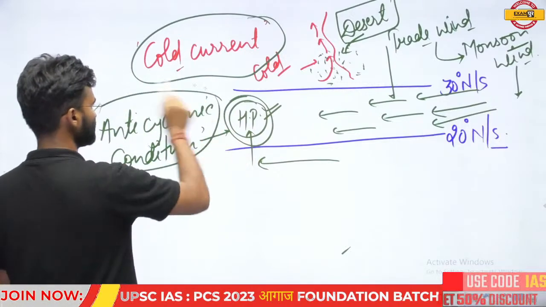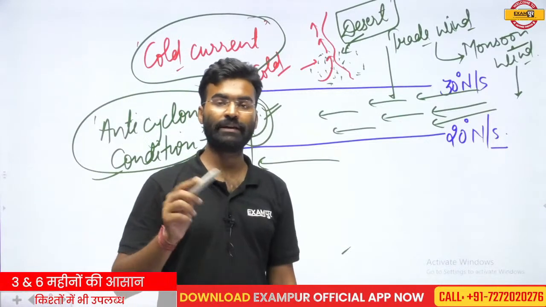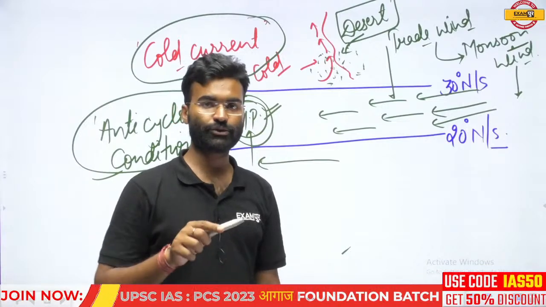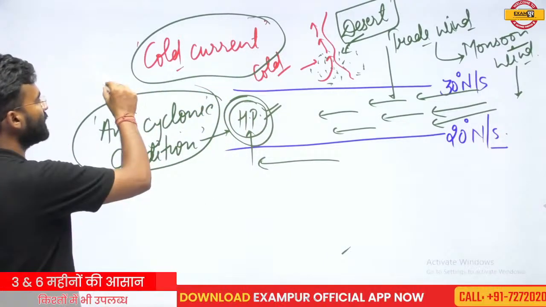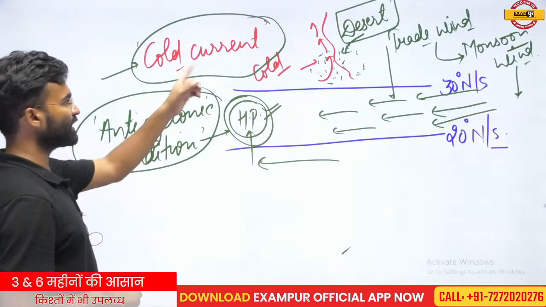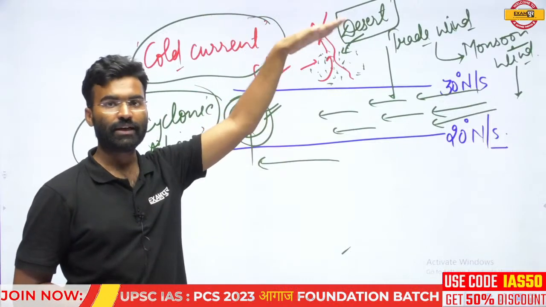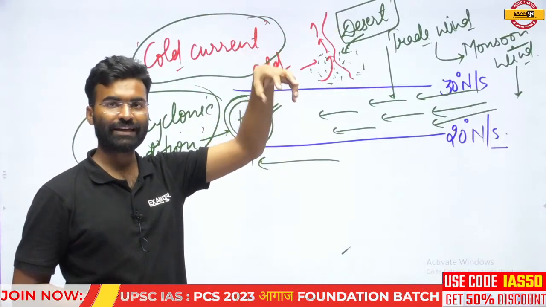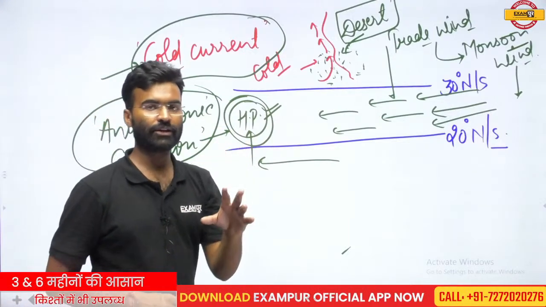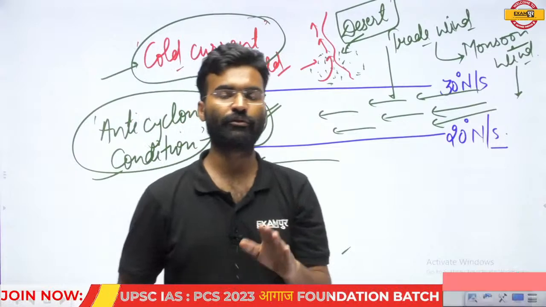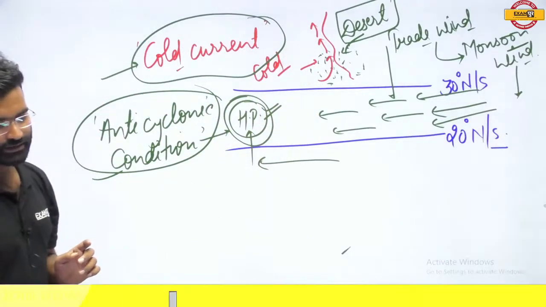This high pressure is responsible for the anticyclonic condition, and this anticyclonic condition is responsible for the adverse condition for precipitation. And the third one is the impact of the cold current. This cold current will reduce the rate of evaporation, and due to the lack of evaporation there is less humidity in the atmosphere, and that less humidity is responsible for the less precipitation in this region. So this is the factor.